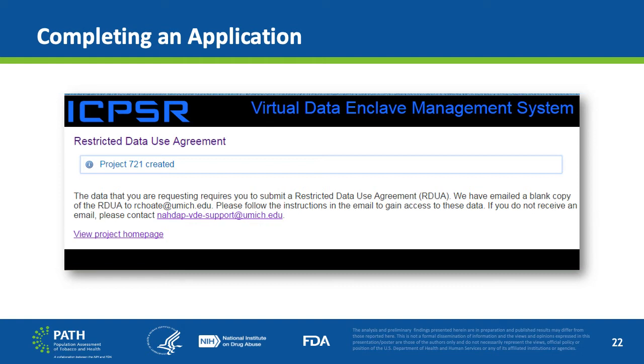At this stage, the application is now viewable by NADAP and ICPSR staff. If the researcher has any questions for NADAP staff, they can easily reference their last name or project number, and the online application can be viewed by NADAP staff.